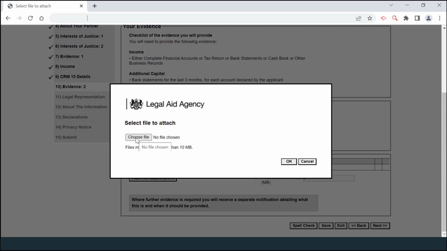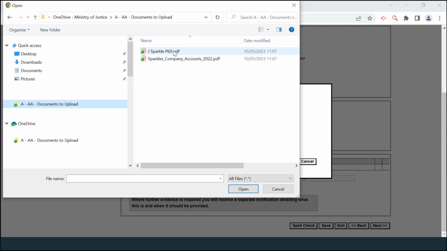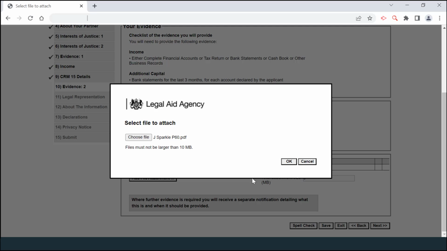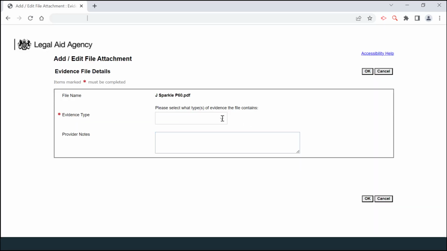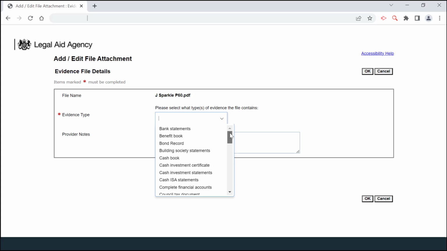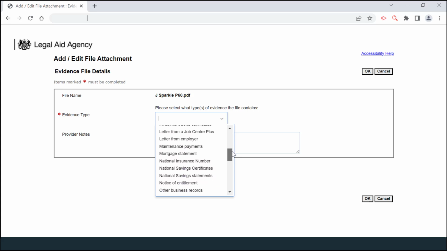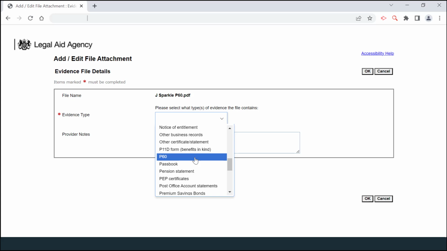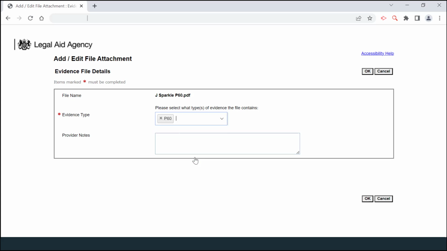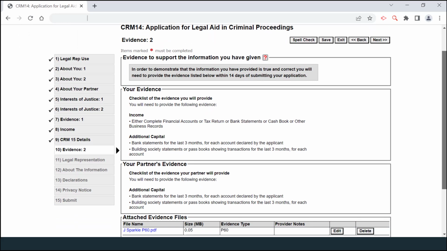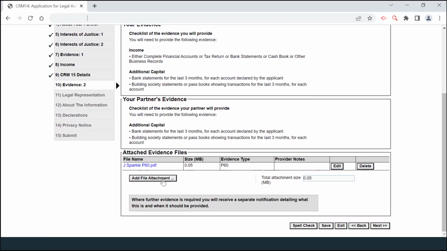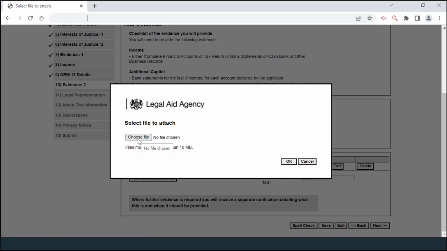First, select File to attach. Click on the first piece of evidence and choose Open. Click on Choose File and click OK. Then select the evidence type from the drop-down menu, in this case a P60. Below the evidence type there is a section for Provider Notes, where you can include any supporting information that will help us with your application. Press OK and move on to add the next piece of evidence to upload.